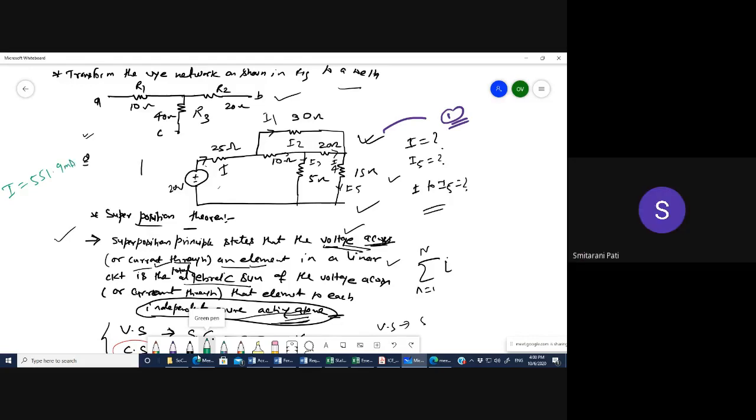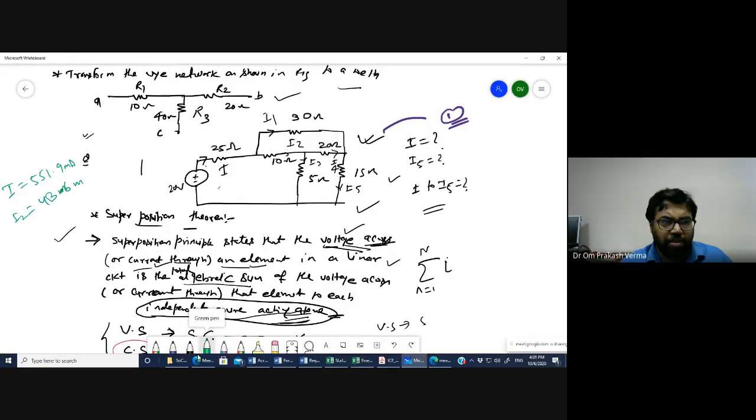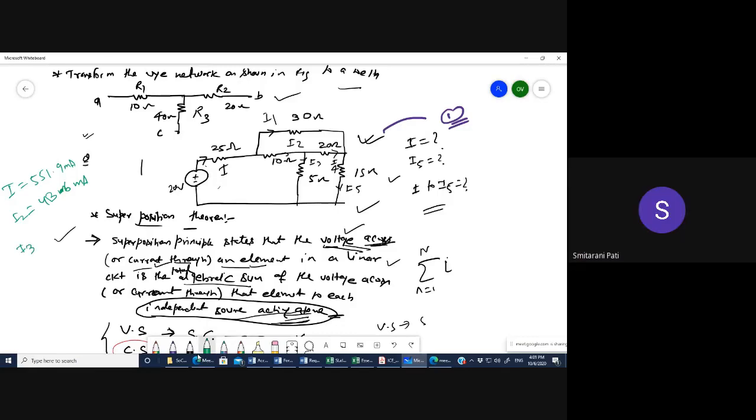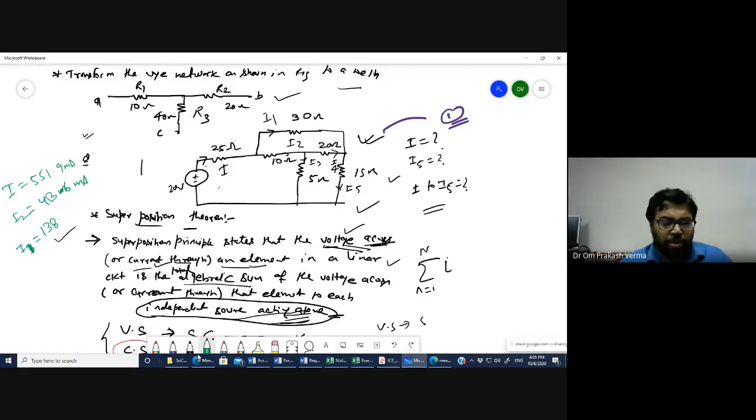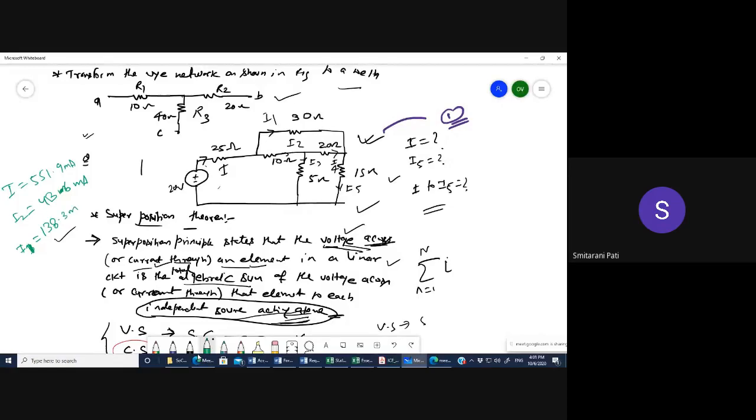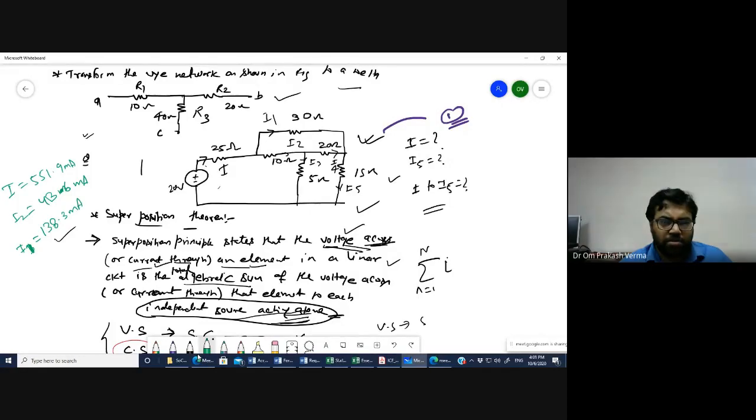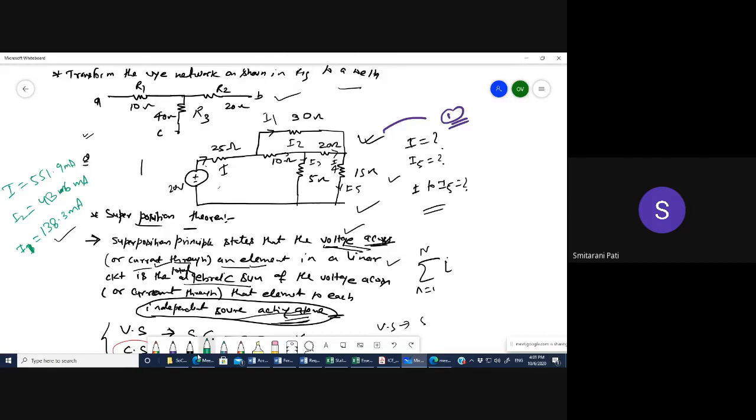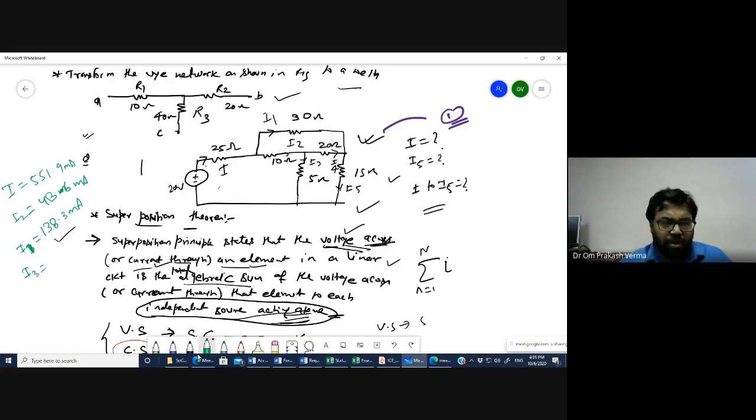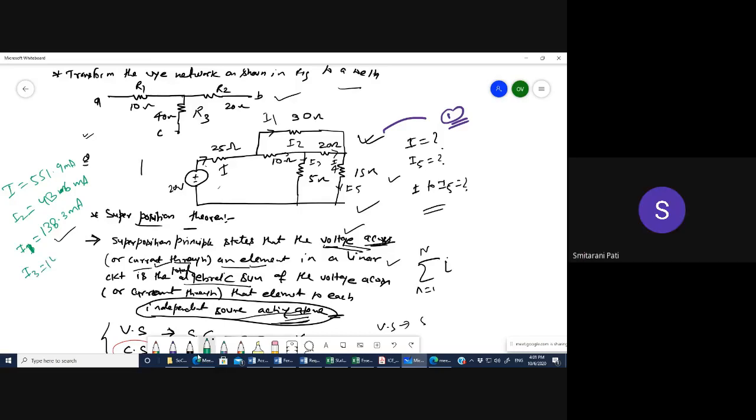The current through the 10 ohm resistor is 413.6 milliampere. And then what is I2? Through the 30 ohm resistor, it is 138.3 milliampere. Okay. Then the current through the 5 ohm resistor is 413 milliampere.